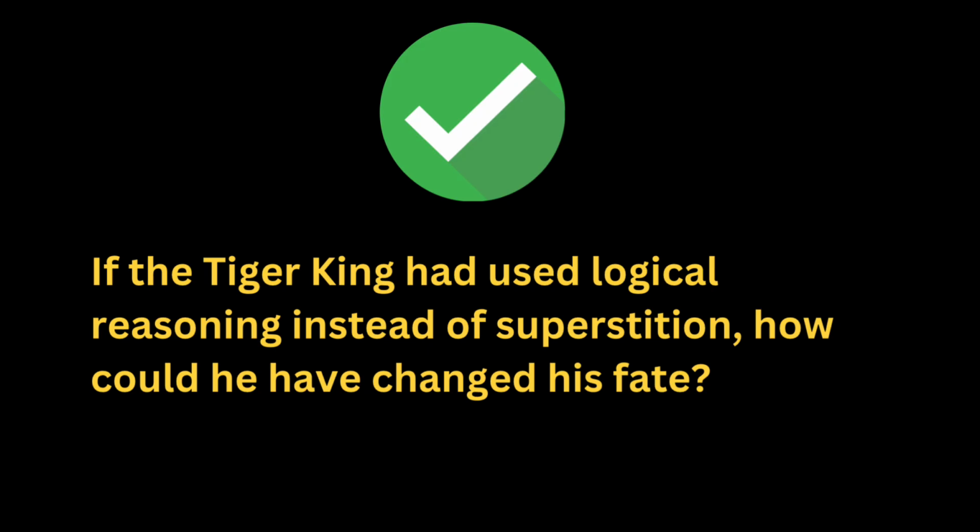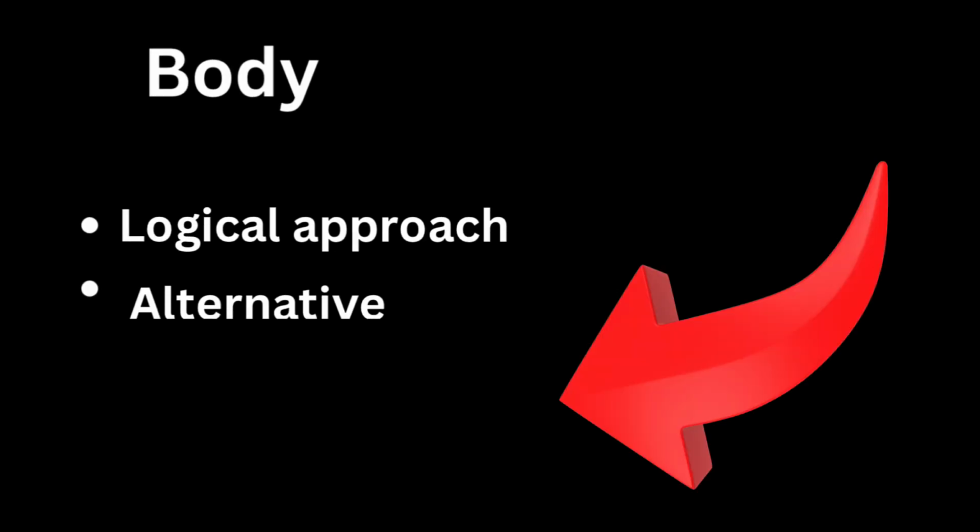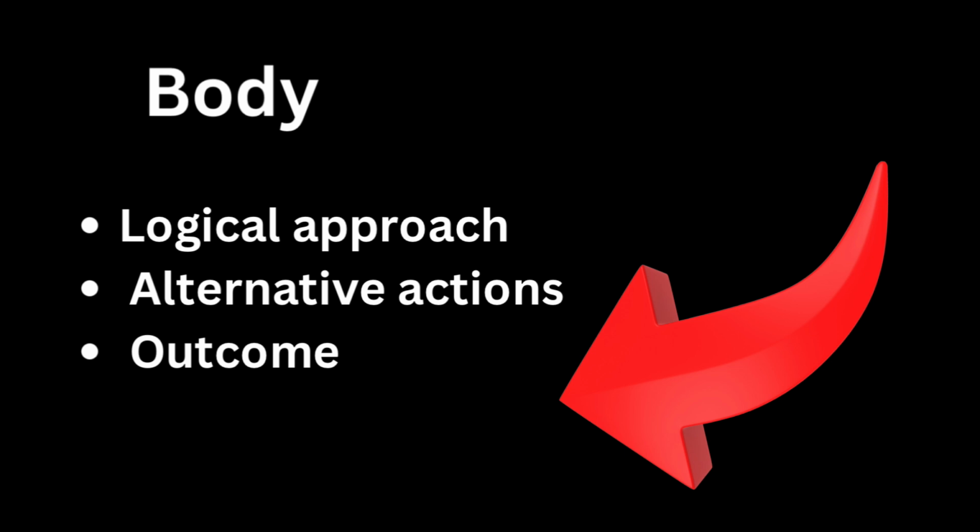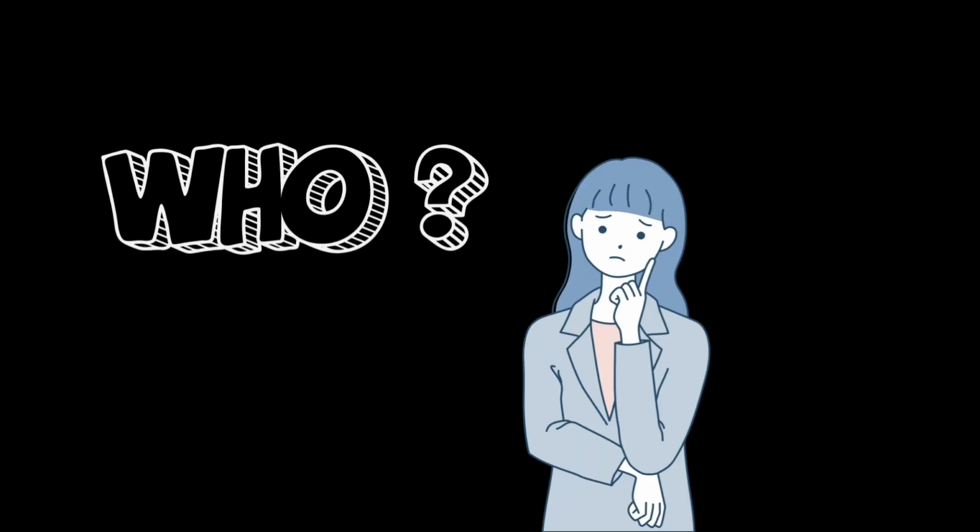For this question, in the introduction, begin with superstition clouded the king's judgment, leading to poor decisions. In the body, begin with a logical approach. Instead of blindly following the prophecy, he could have tested its validity. Then add alternative actions. He could have focused on tiger conservation instead of hunting them. Then write the outcome. His logical thinking might have saved him from his foolish downfall. Then in the conclusion, superstition leads to fear, but logic leads to wisdom. Who knew the real tiger was just a wooden one all along?